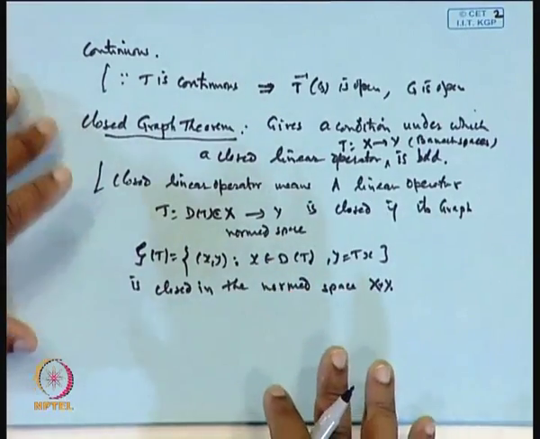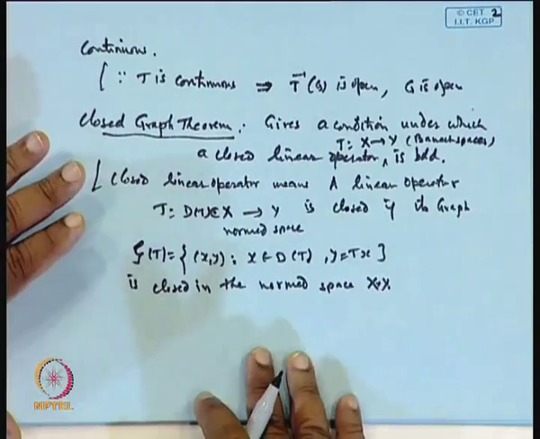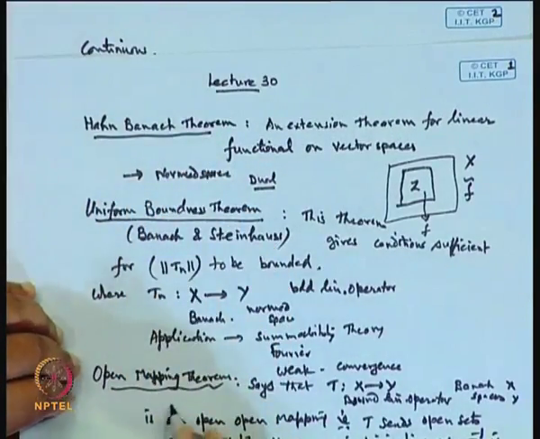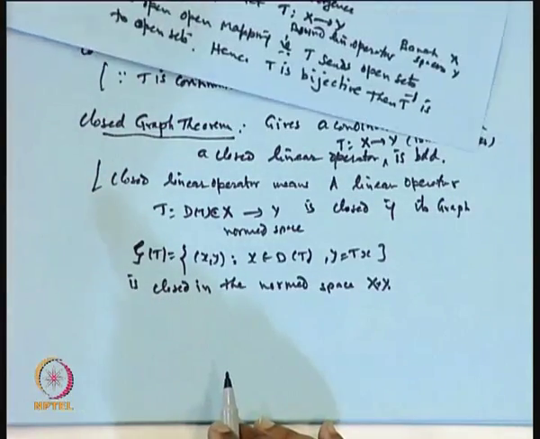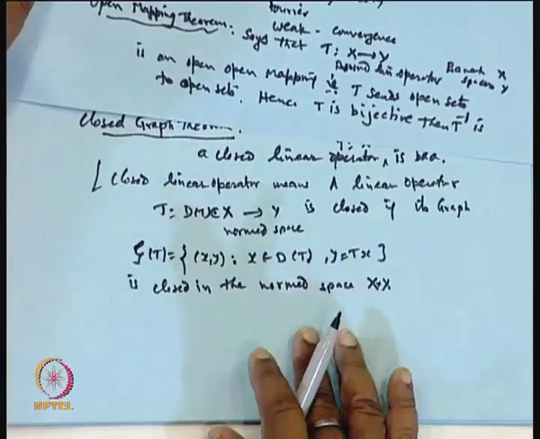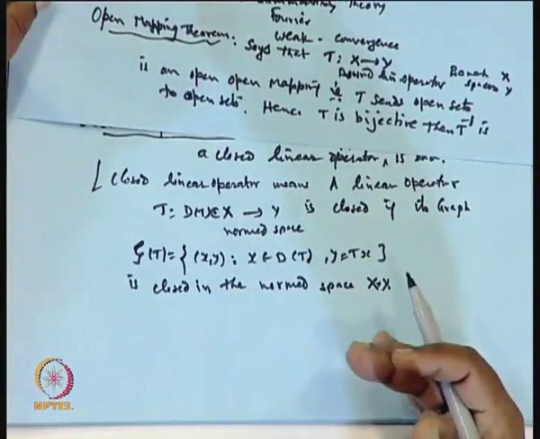Now, we will go into detail and see one by one the Hahn-Banach theorem, the uniform boundedness theorem, the open mapping theorem, and the closed graph theorem. First the Hahn-Banach theorem, we will see the proof, and then how the Hahn-Banach theorem can be used to get the other results quickly rather than following the classical way of proving them.